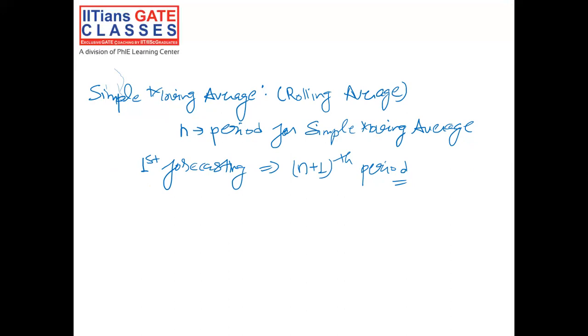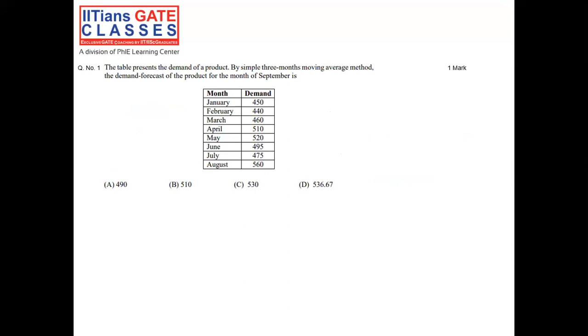So let's see the question again and see for how many months the data is given. In the question itself, from January to August, data is given, and it is asking for the demand forecast for the month of September.